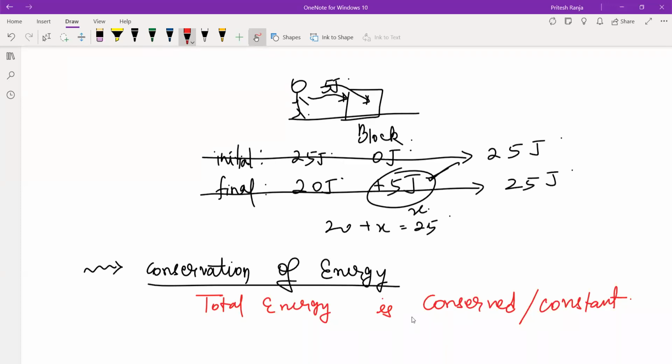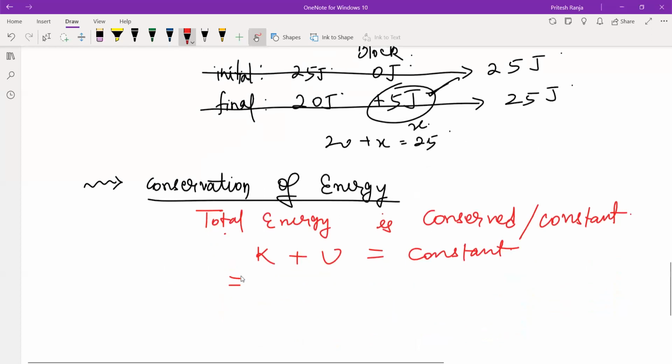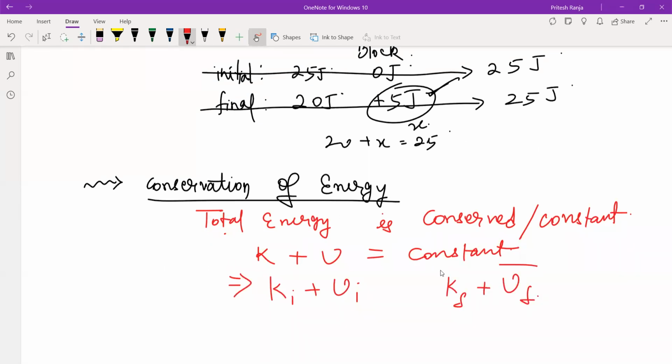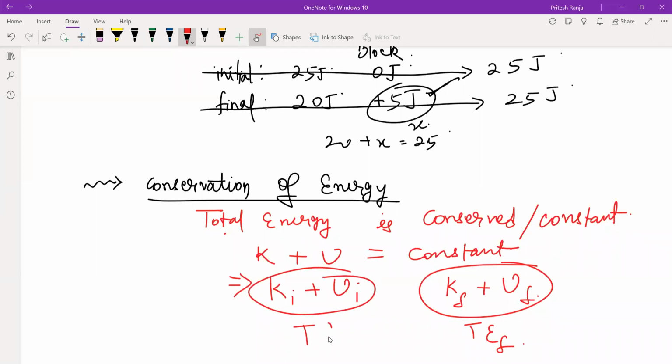And here, when we are talking about the types of energy, kinetic and potential energy, so their sum must be constant, meaning that at any point, let us say initial point पे kinetic and potential energy ki ui था, final point पे kf and uf था. So this is the total energy at the final state, this is the total energy at the initial state, and they should be equal.